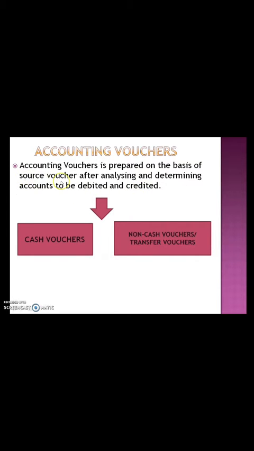So children, source documents we saw: invoice is there, cash memo is there, receipt is there. Once the business collects all these source documents, they will verify and analyze them, and they will determine the account in which that particular transaction has to be debited or credited. In our previous class we saw the rules of debit and credit. So after analyzing all those source documents, the accountant will determine whether that particular transaction has to be debited or credited. Which accounts have to be prepared is also determined by the accountant.